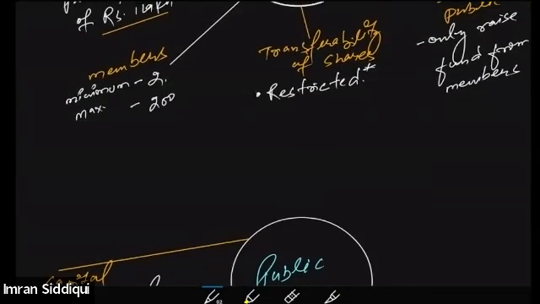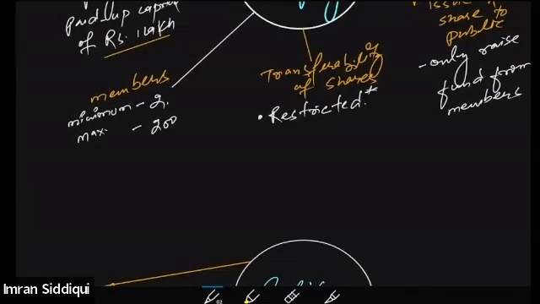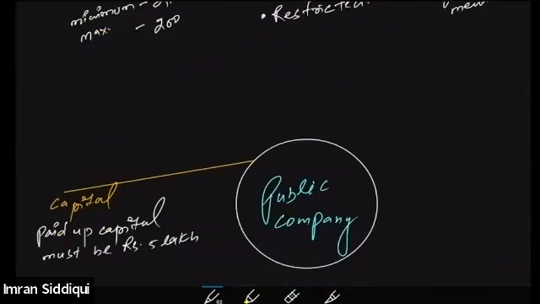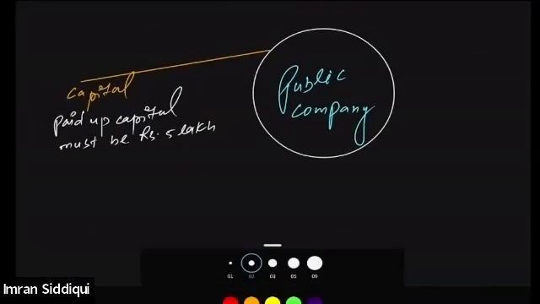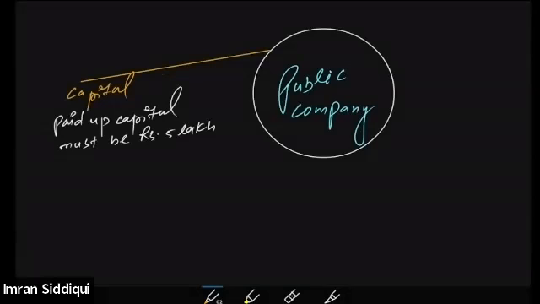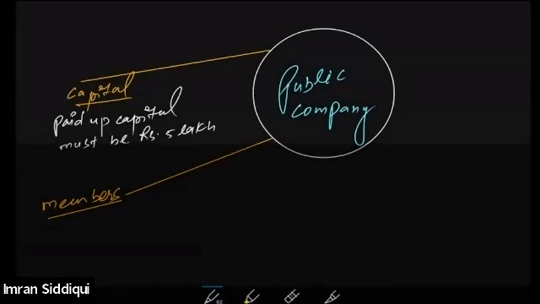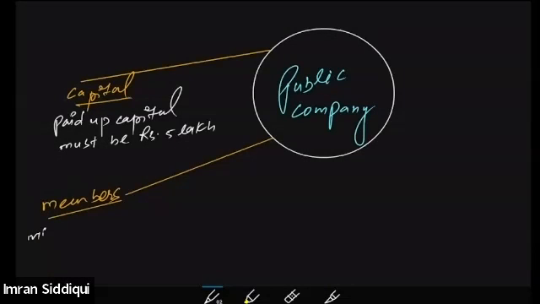After that, there was a restriction upon the number of members in case of the private company, right? When it comes to the public company, the Companies Act 2013 says that in order to set up a public company, there should be at least how many members? The minimum number of members required is 7. There should be at least 7 members at the time of the formation of the public company.